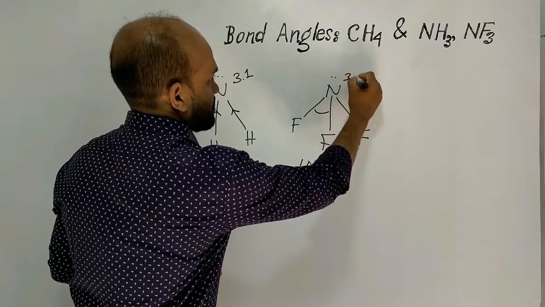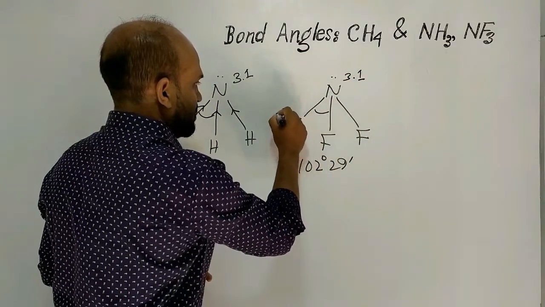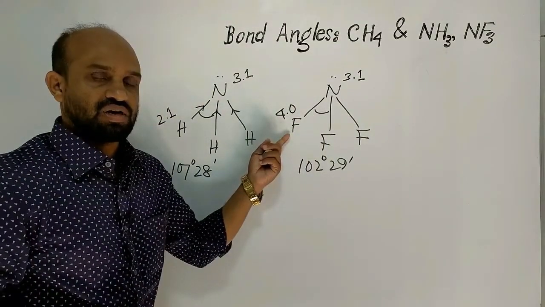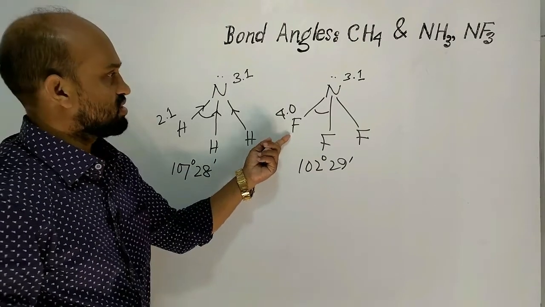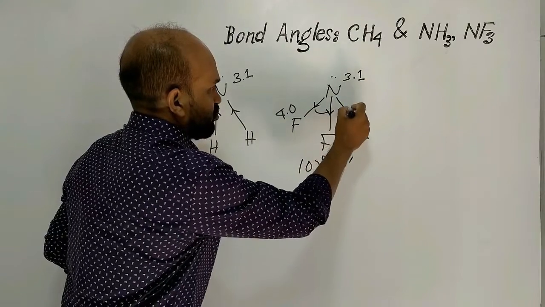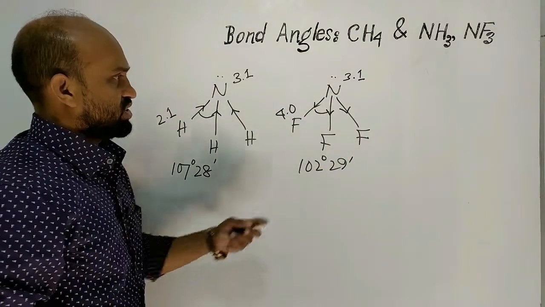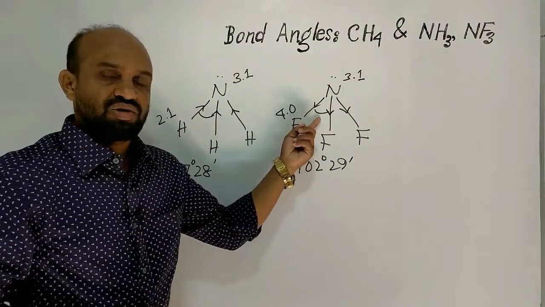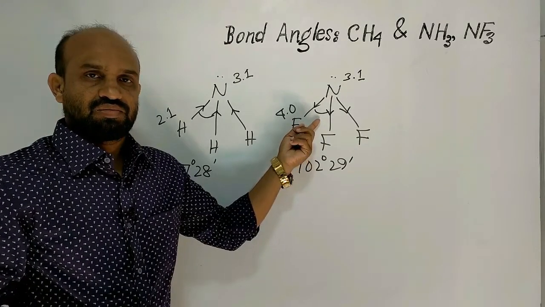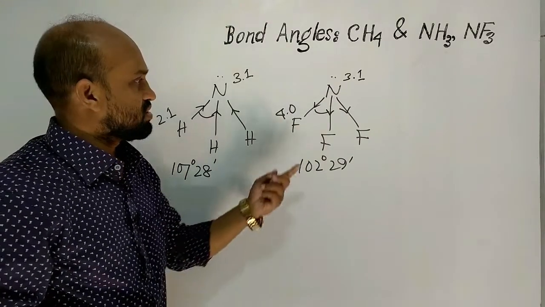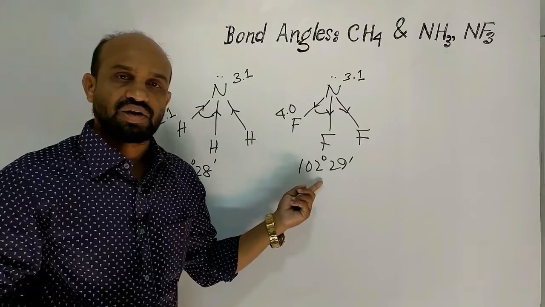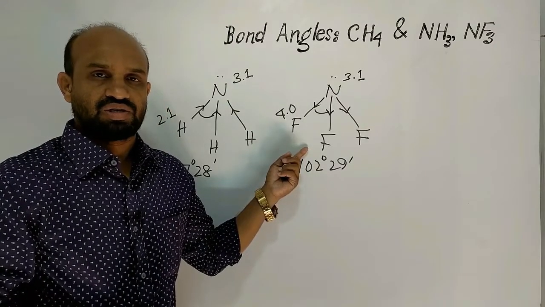the electronegativity of nitrogen is 3.1 and fluorine is 4.0. Because of the higher electronegativity of fluorine, covalently bonded electrons move towards fluorine. Because of this, around nitrogen, the concentration of electrons is decreased, and for this reason the bond angle in nitrogen fluoride is decreased like an umbrella closing.